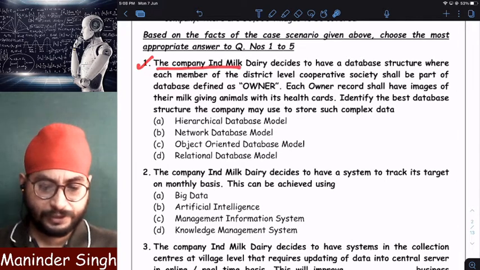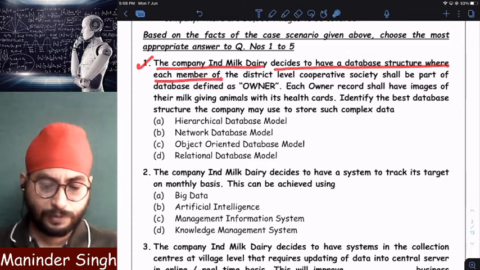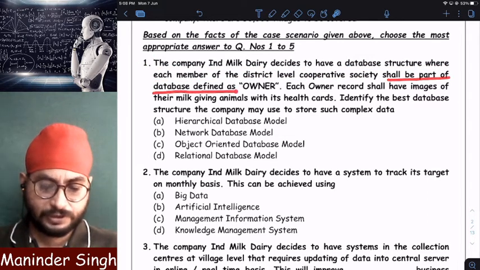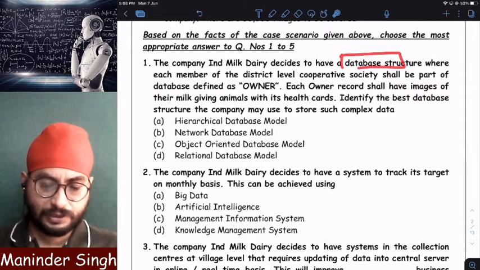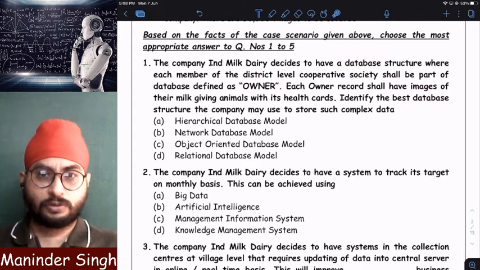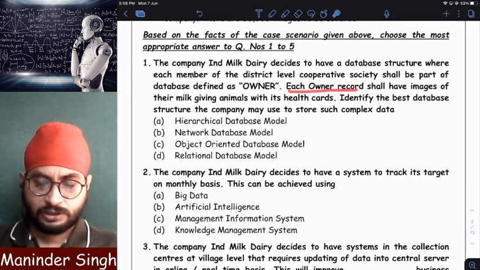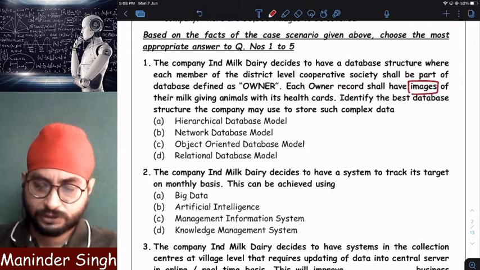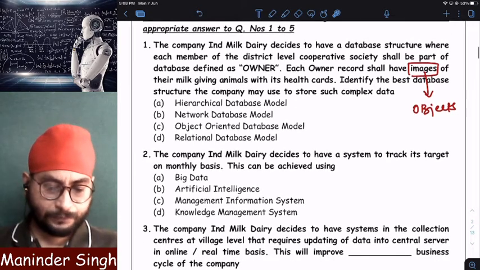The company Ind Milk Dairy decides to have a database structure where each member of the district level cooperative society shall be a part of database defined as owner. So in every database structure they will create an owner, and every owner means the owner of that cooperative society. Each owner record shall have images of their milk giving animals. As I already told you, images means what?